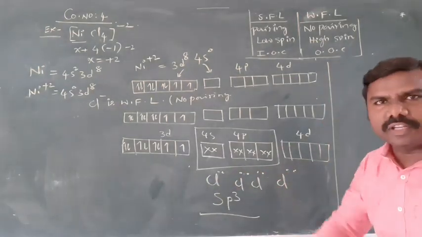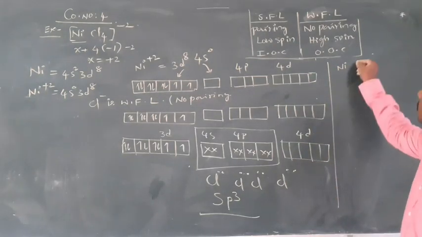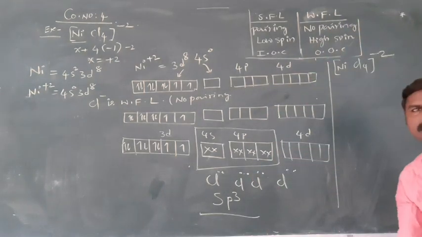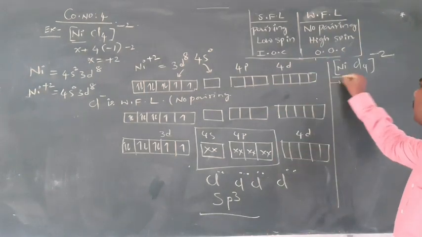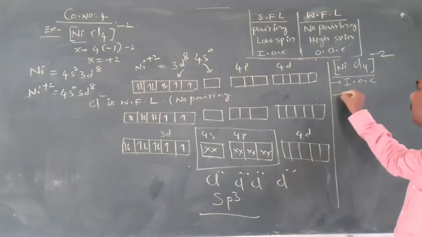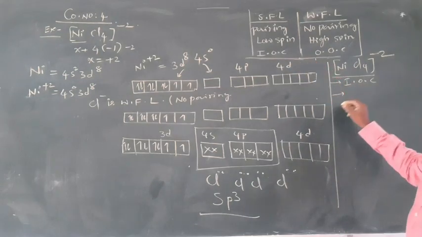Shall we write properties for this complex? Yes. NiCl4 2 minus. It is first of all an inner orbital complex, right? Cl is a weak field ligand here.